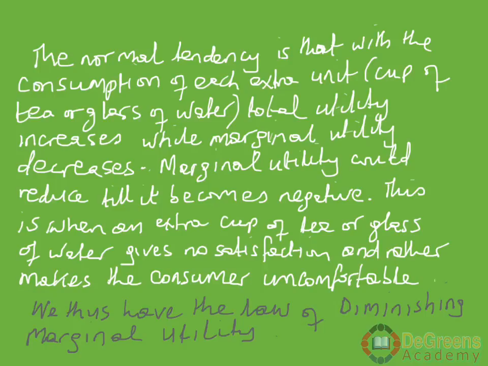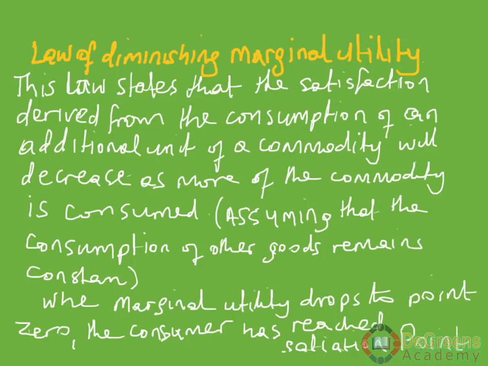So if an extra glass of water makes you uncomfortable, it means that marginal utility is on the negative side. From this statement about marginal utility, the law was developed, the law of diminishing marginal utility.